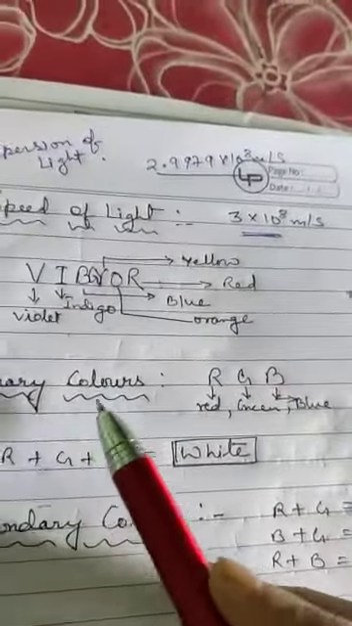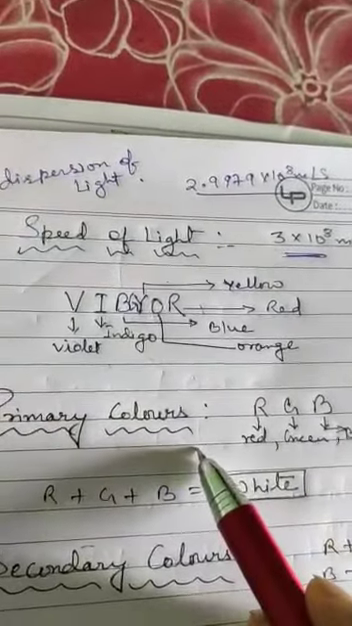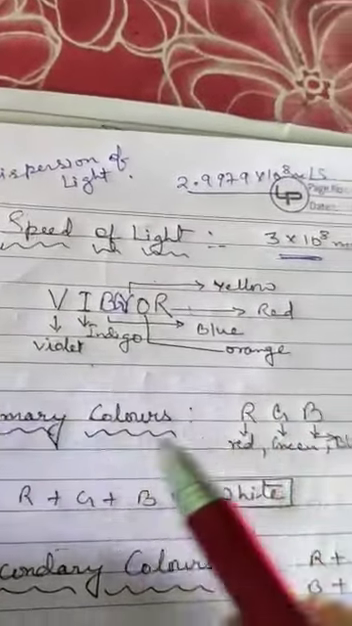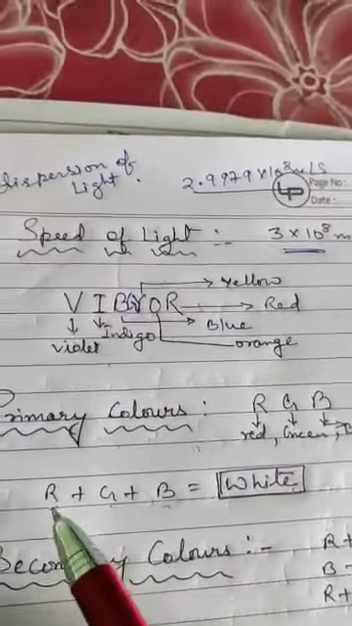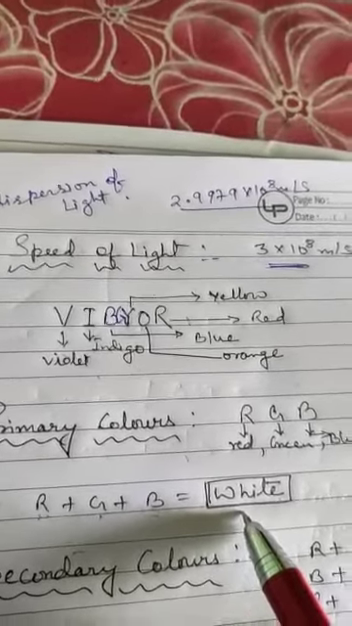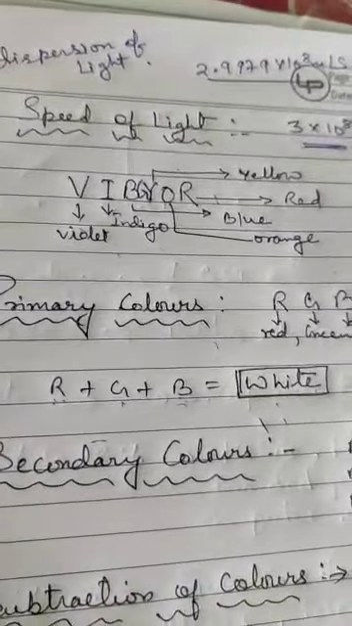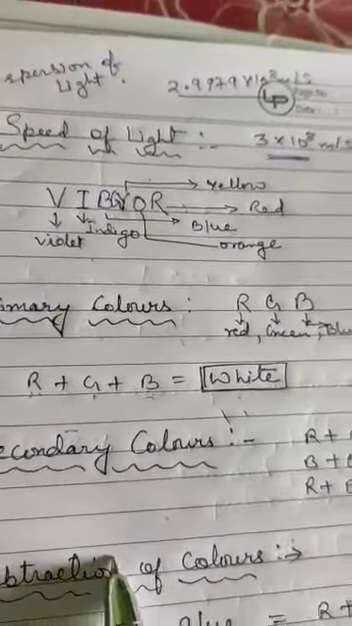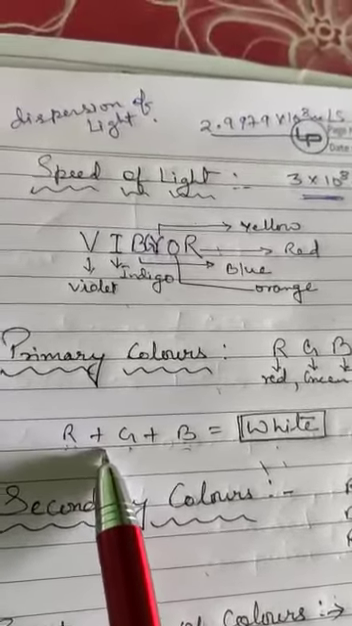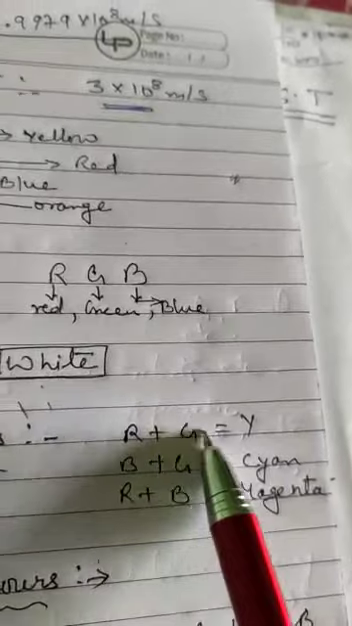Now, primary colors, children. What are primary colors? The colors of light that cannot be obtained or created by mixing any other colors are called primary colors. They are red, green and blue. When you mix red, green and blue, it gives white color. These are the primary colors. What are secondary colors? Secondary colors are the colors of light that can be produced by mixing two primary colors.